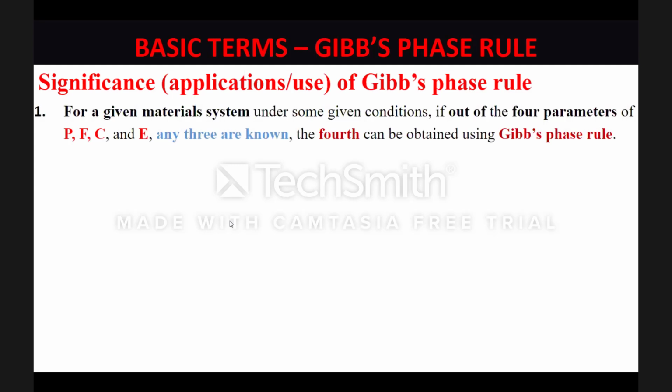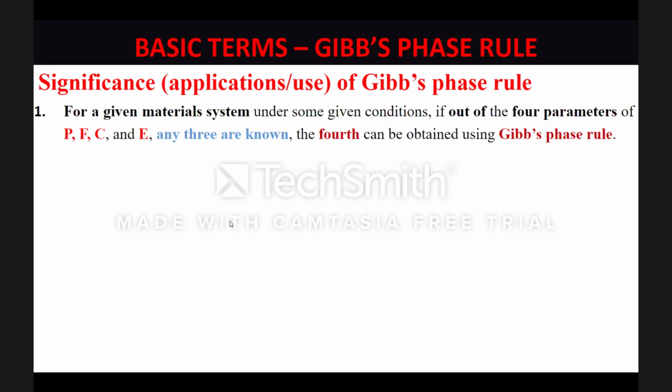The main application, the main use of Gibbs phase rule is to determine the accuracy of equilibrium diagrams. Now, what does that mean? I repeat what I've said. The main function, the main application, the main utility of Gibbs phase rule is to determine whether a given equilibrium system, given equilibrium diagram is accurate or not.